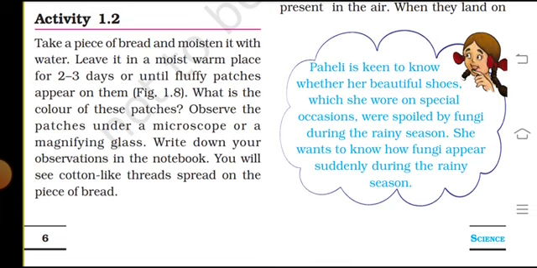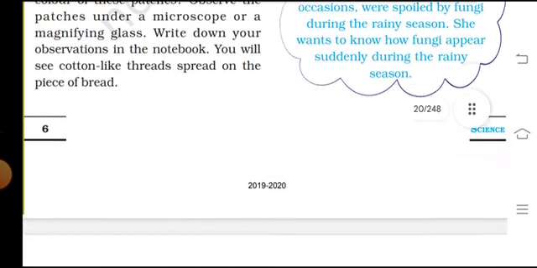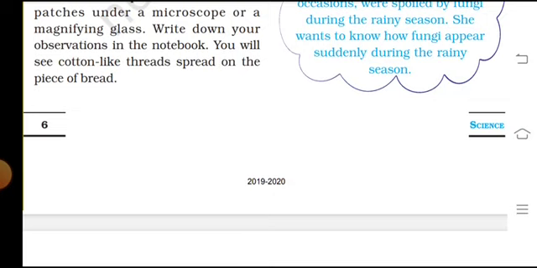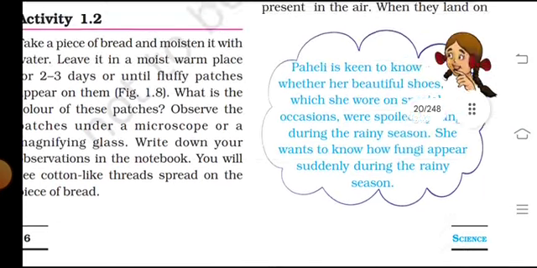What is the color of the patches? Observe the patches under a microscope or a magnifying glass and write down your observations in the notebook. You will see cotton-like threads spread on the piece of bread.